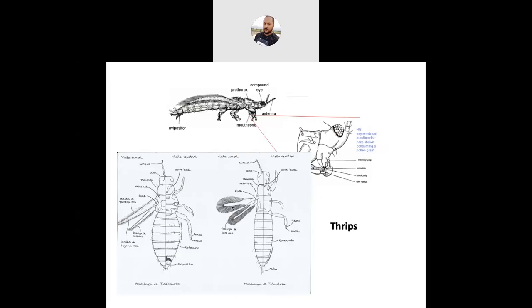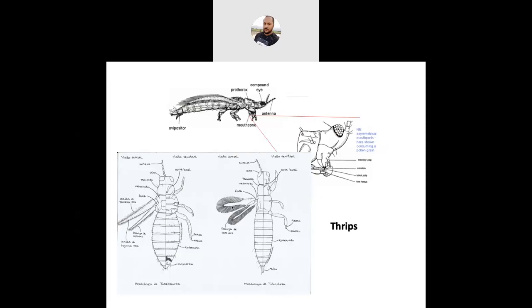So labrum and labium together with the basal maxillae form their mouth cone. They have 3 stylets, 2 maxillary and 1 mandibular, that is the left mandible. The right mandible is absent.